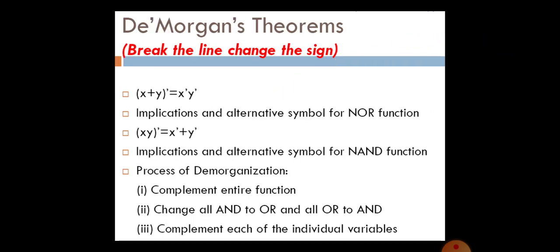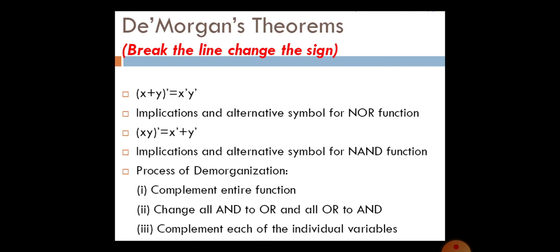Then coming to the next law, De Morgan's law. De Morgan's theorem is: break the line, change the sign. That is, (x + y) the whole inverse equals x inverse into y inverse. Break the line and change the sign.